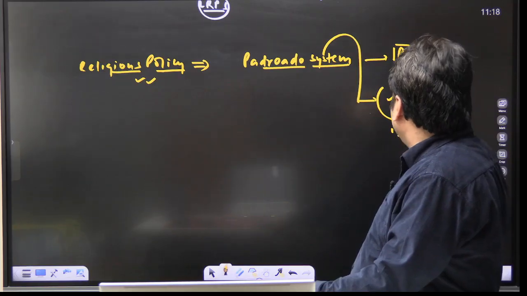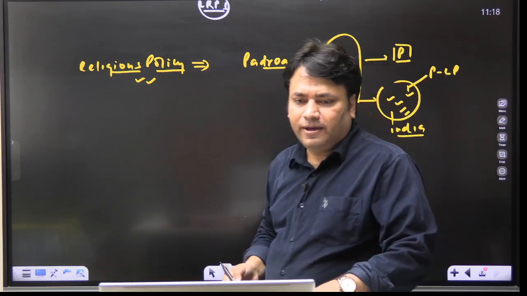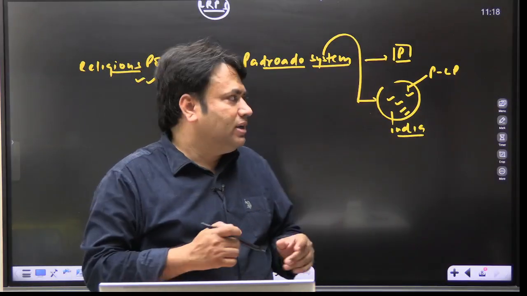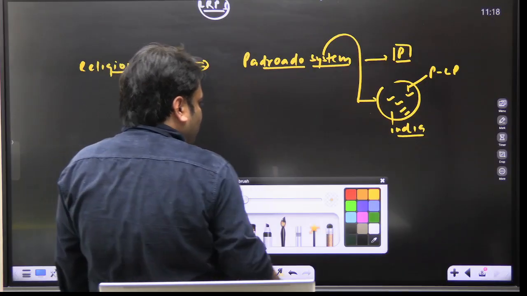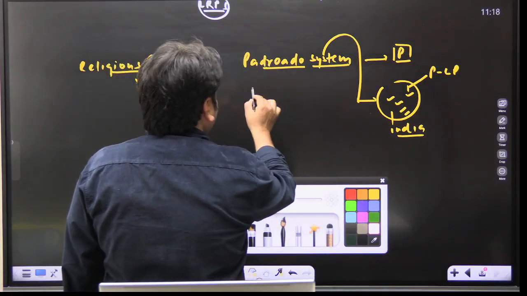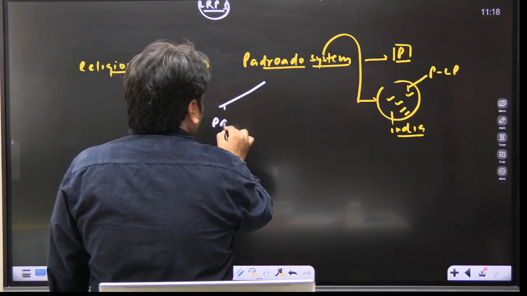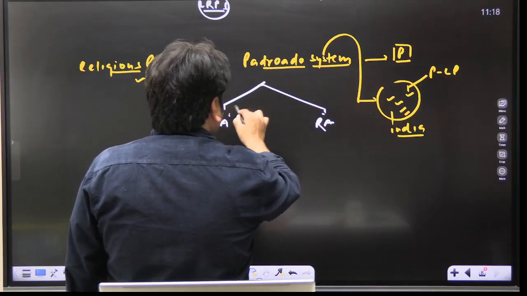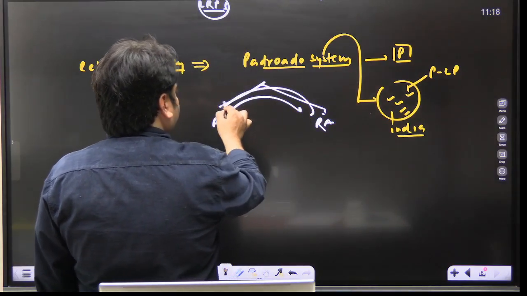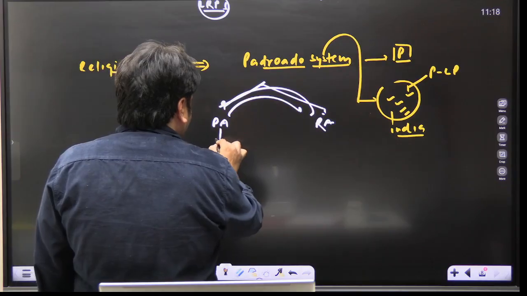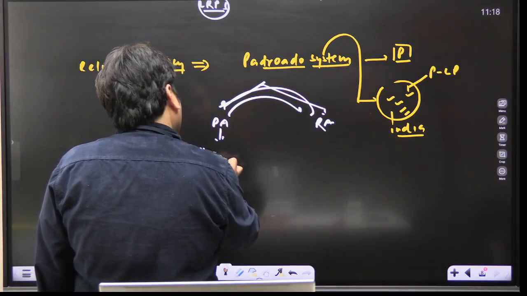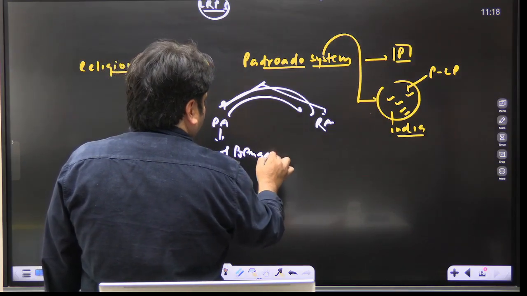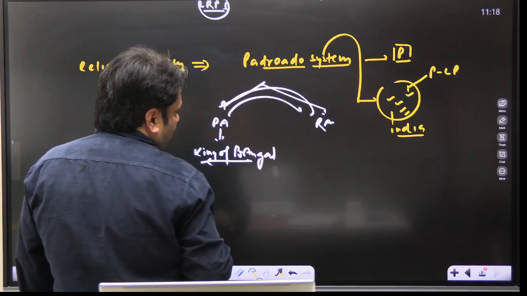Now, what is this Padroado system? According to this system, the first important thing is that the political authority and religious authority both are supporting and cooperating with each other. When we talk about the political authority, who is it? The King of Portugal was the political authority.